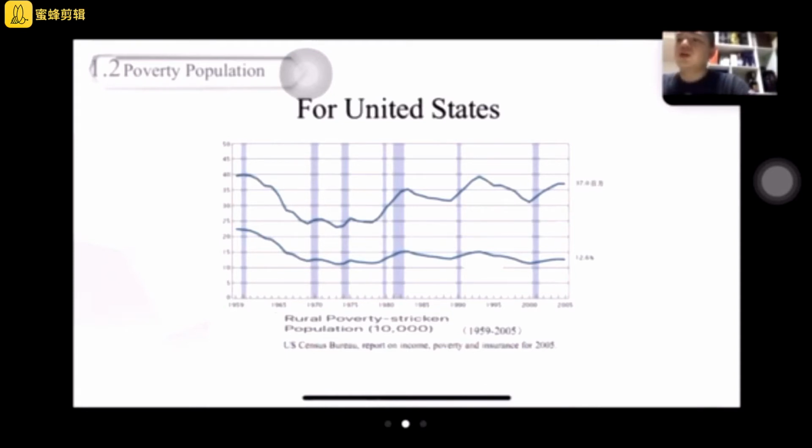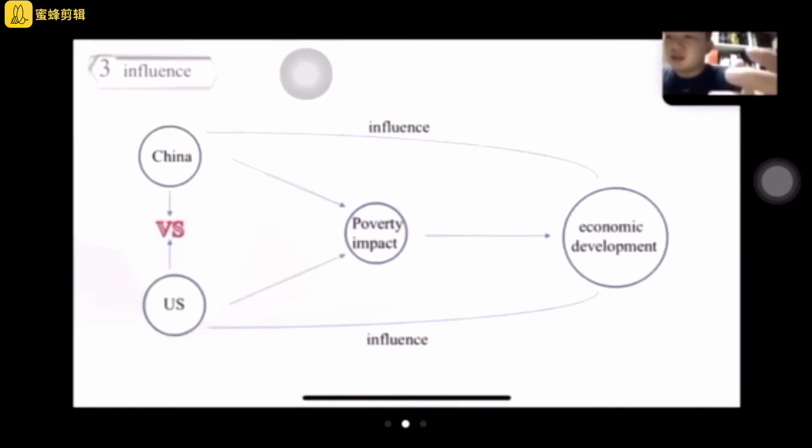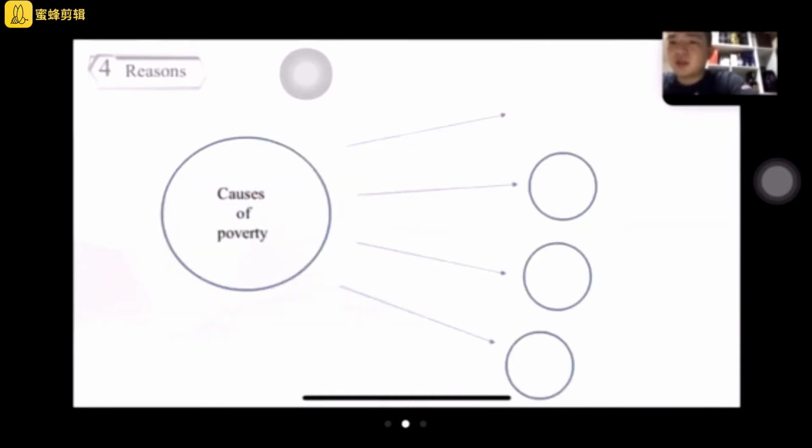Not enough professionals lead to the wealth gap between China and the United States getting bigger and bigger. The rich get richer and the poor countries stay poor in the long term. The formulation of calculation influences economic development. The two countries are at more of a disadvantage as developing countries.